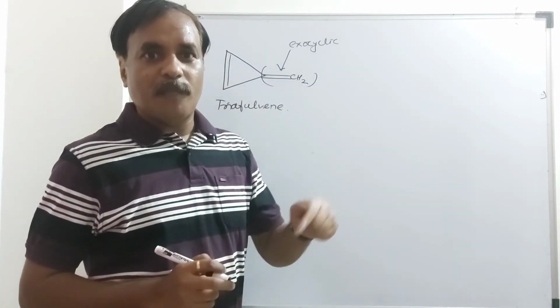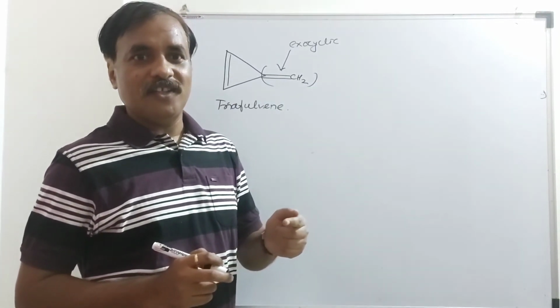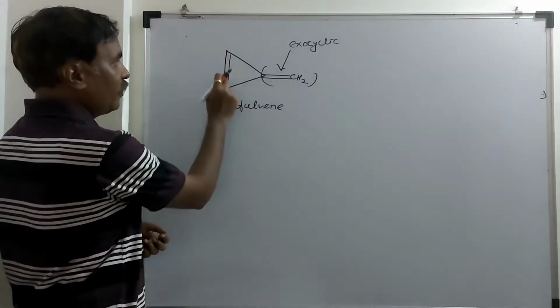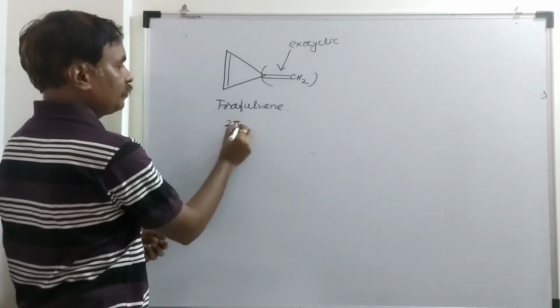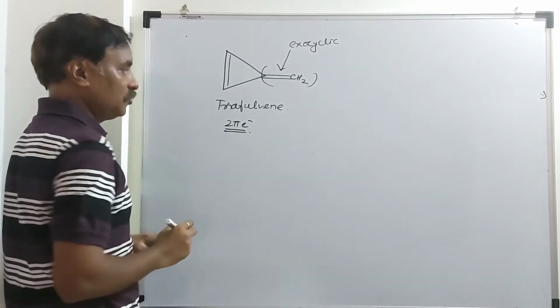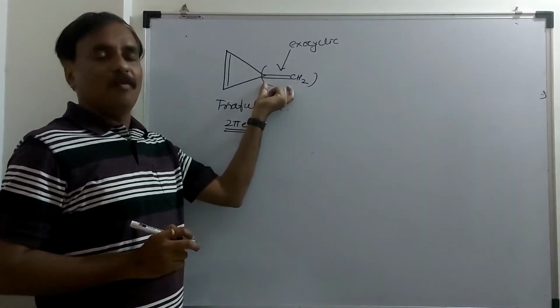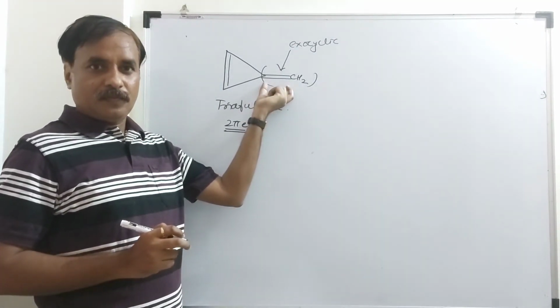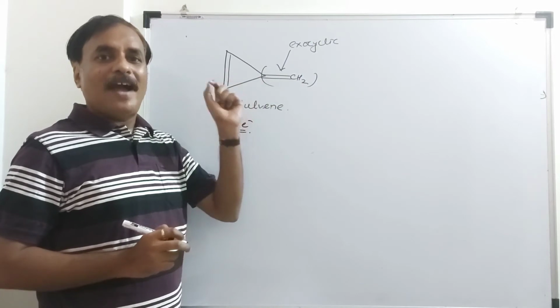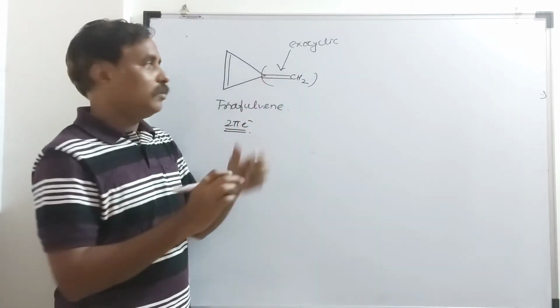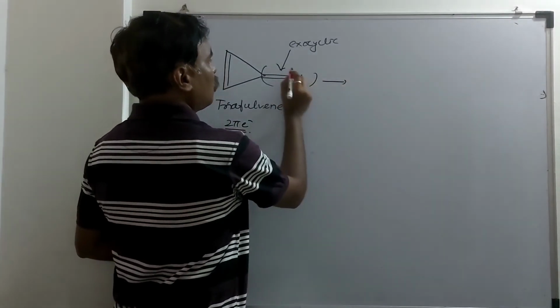Aromaticity is not the concept of periphery; it is the concept of the ring. So how many pi electrons are present inside the ring? Here 2 pi electrons. But here there is one exocyclic double bond. Suppose this exocyclic pi bond breaks like this.